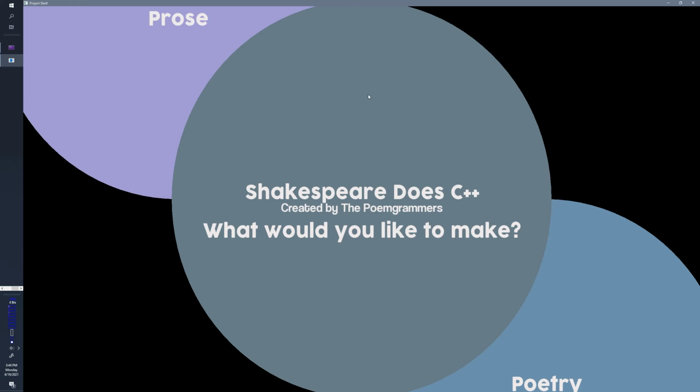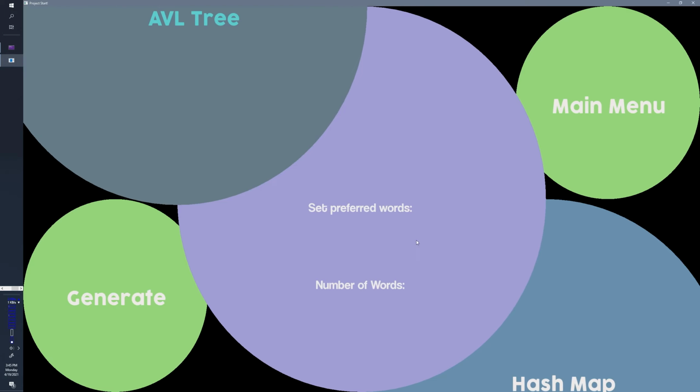This program attempts to take a data set of words and their synonyms and what type of word they are, and put it into an AVL tree and the hash map accordingly and create text from it. Whether that be poetry or more standard literature like prose, and with some customization in both. So let's look at prose to start with. And for both prose and poetry, you have the option of setting which data structure to use.